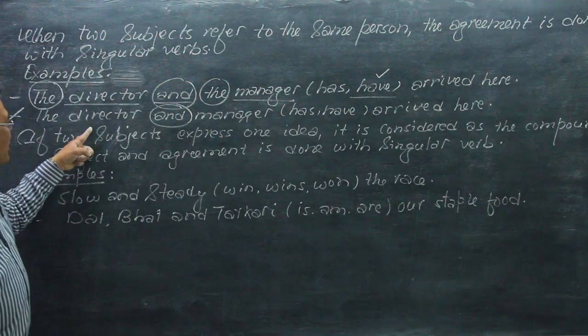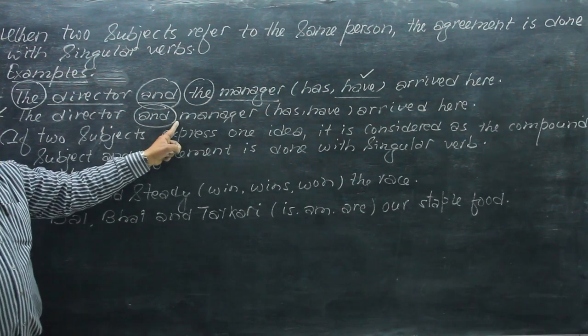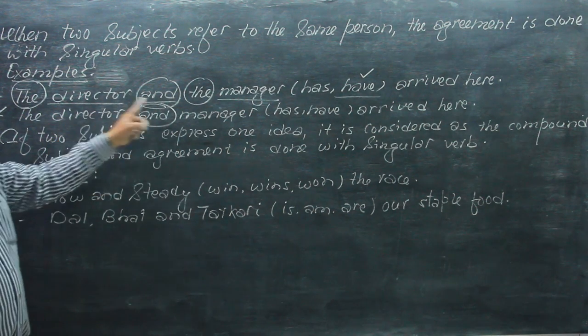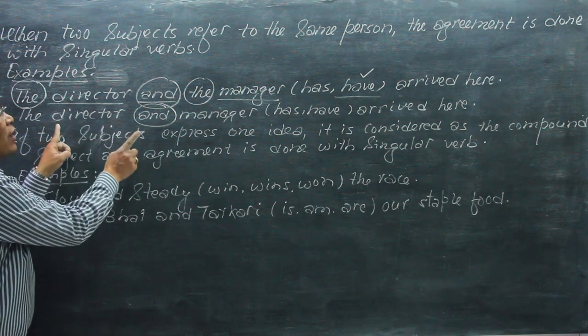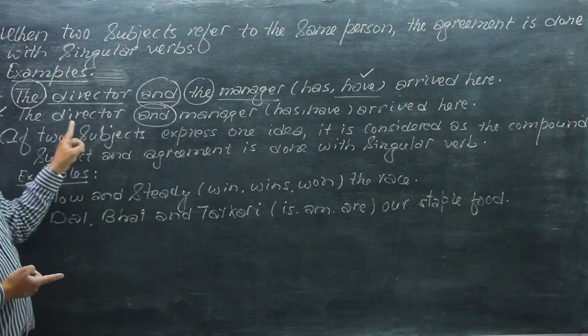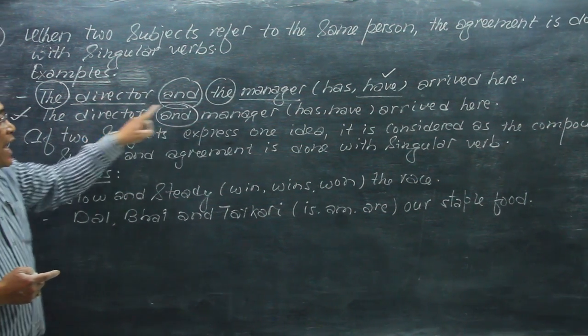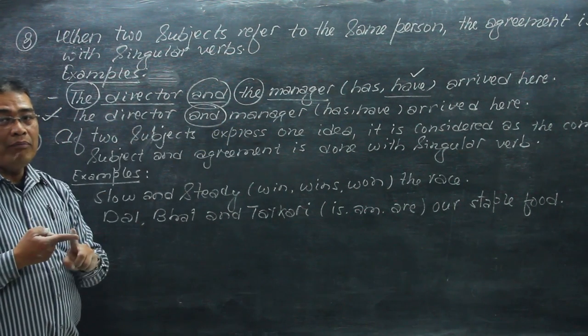Now in the next example, the director and manager. We don't have the article here, and this means these two are the same person, two different roles of the same person. The director and the manager, these two are the same.